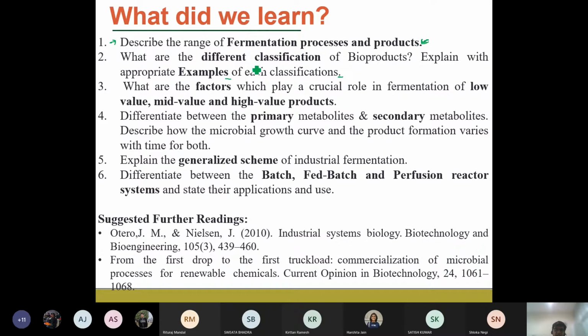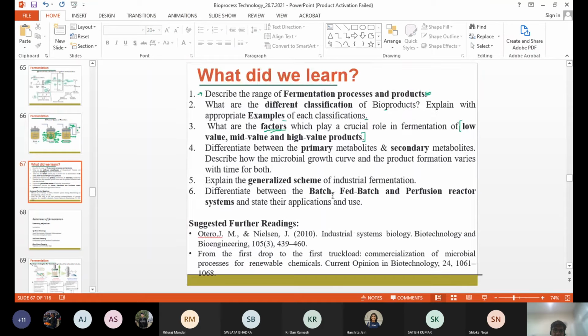Okay, and then we have also seen the factors that play a crucial role in the fermentation of these three types of bioproducts. As we have already told, we would be having a discussion during this part. So can any one of you tell, Anand, Kesav? Anand, can you tell the different classifications of the bioproducts?